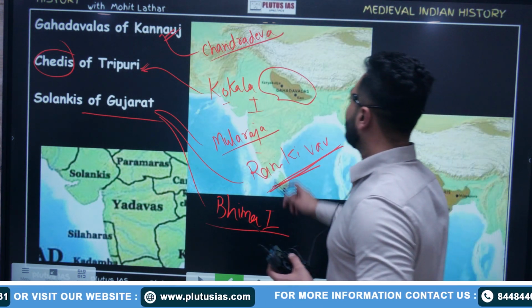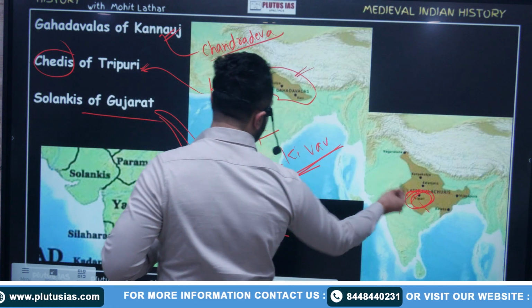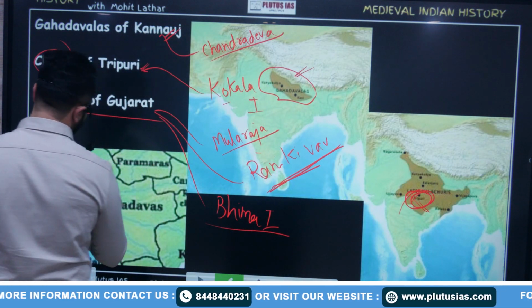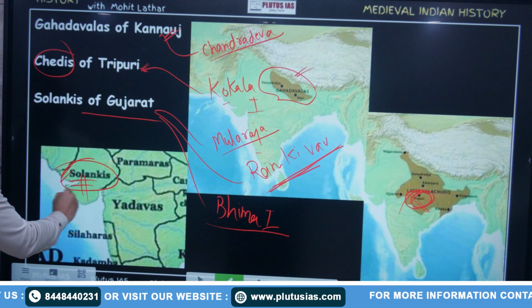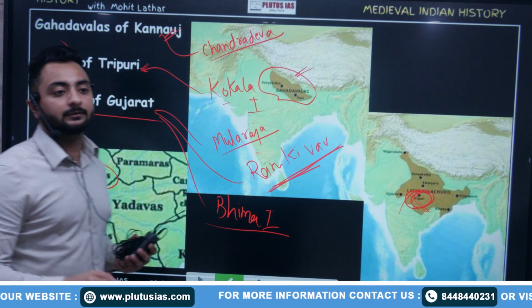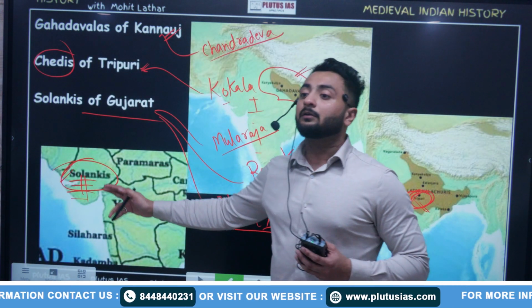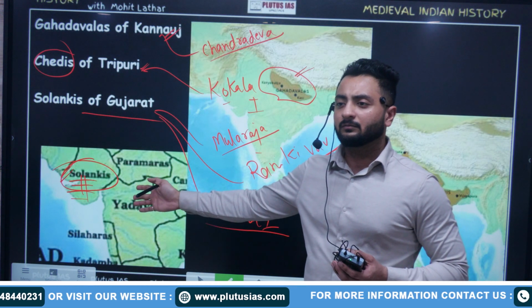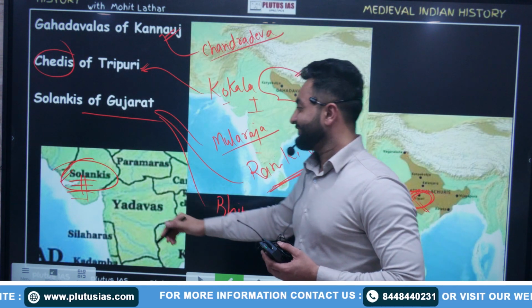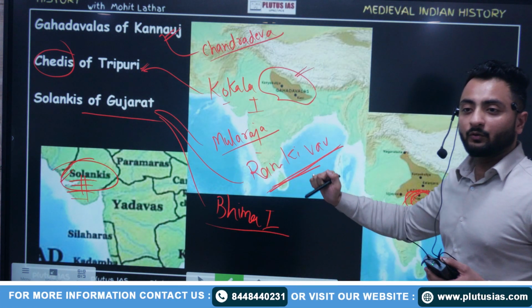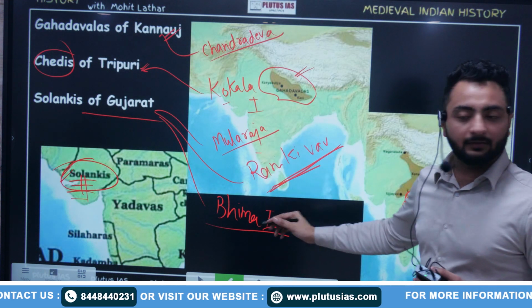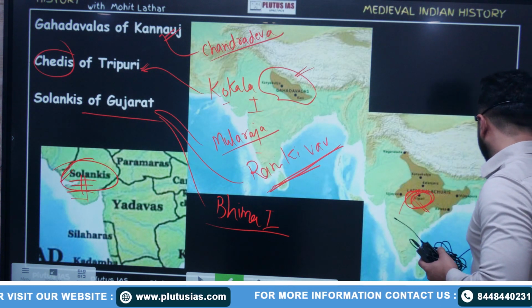Now these were the Gadhwals, these were the Tripuri, and they were the Solankis of Gujarat. Gujarat we are talking about. So Modhera, Gujarat, Modhera Stadium is also there. Solankis. So Rani Ki Vav, Gujarat, Stepwells, these are associated with these things.